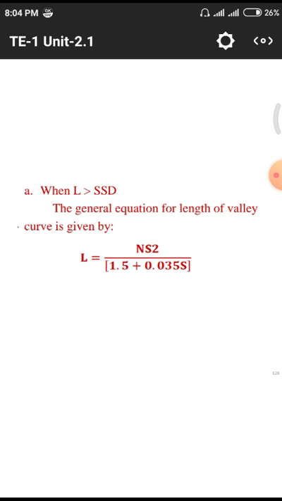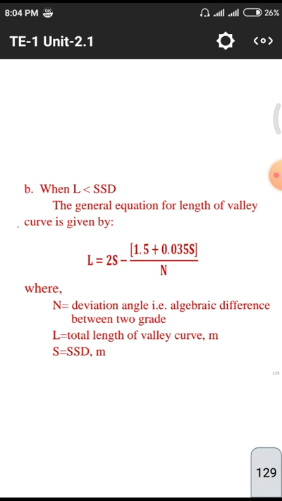First one is length greater than the stopping sight distance. We have L equal to N S square by 1.5 plus 0.035 S, where S is the stopping sight distance and N is the deviation angle. This is the length of the curve for greater than stopping sight distance. And next, the length of the curve is less than stopping sight distance: L equal to 2S minus (1.5 plus 0.035 S) by N, where N equals the deviation angle.